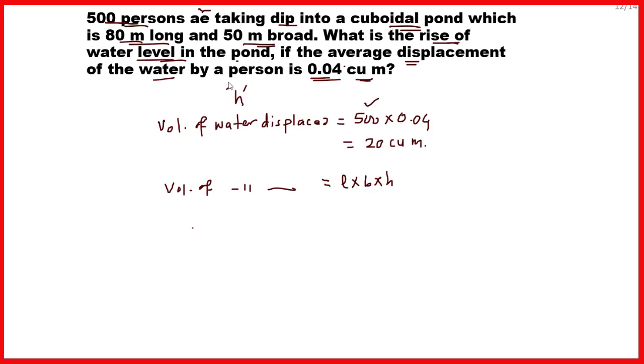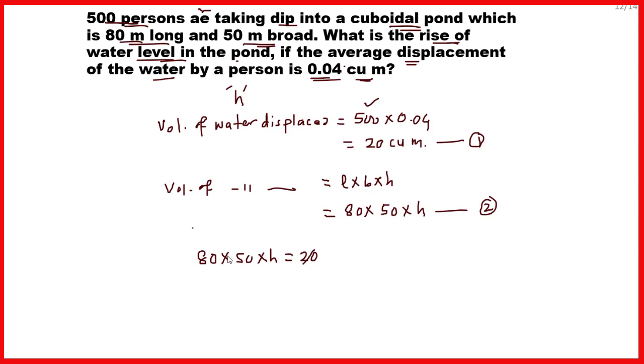Height is what? That is the rise in the water level in the pond when 500 people take the dip into the water. So which is equal to length is what? It is 80 meter into breadth is what? It is 50 meter into h. Then the water displaced, and this water displaced both should be equal, and therefore from 1 and 2 we can write that 80 into 50 into h, that is equal to 20.